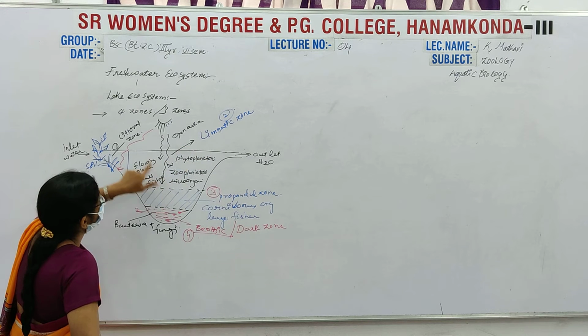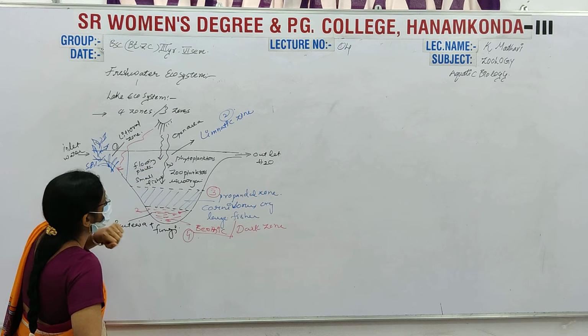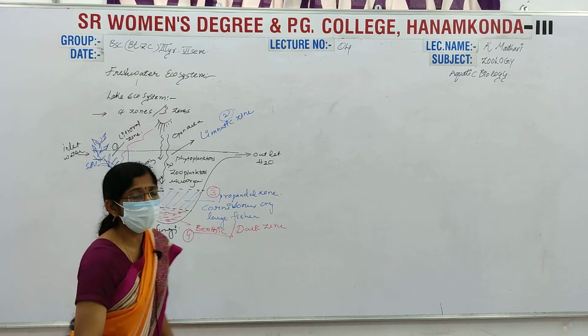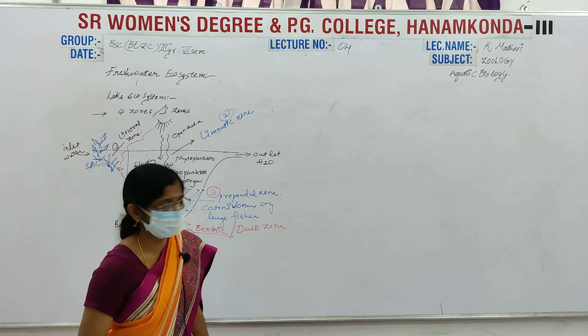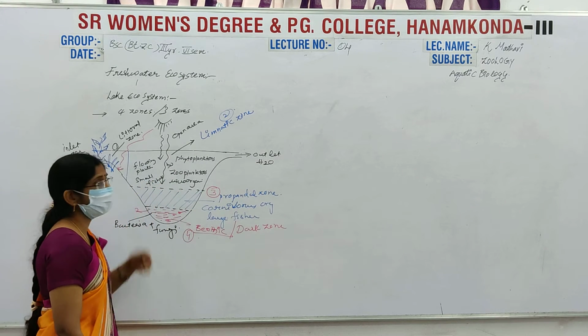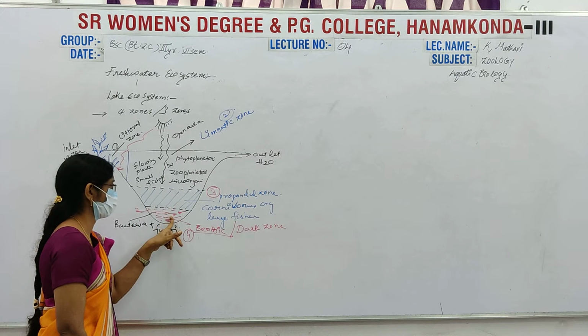In the limnetic zone, floating plants and phytoplankton are present. Here we observe completely herbivorous animals, especially zooplankton and some larvae, like tadpole larvae of frogs, and microorganisms. Nekton are present here, and benthos in this region.